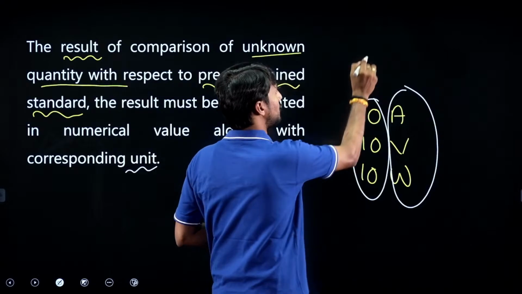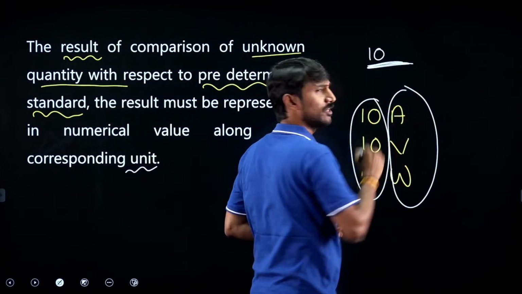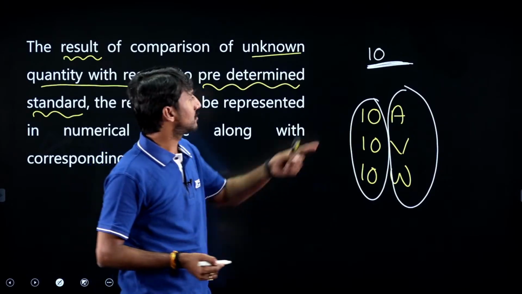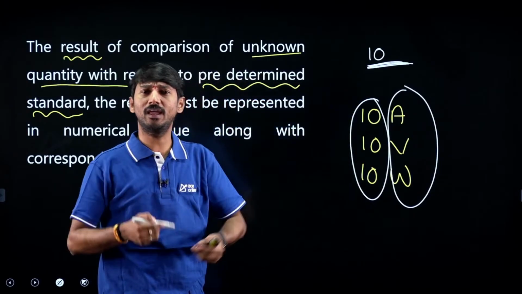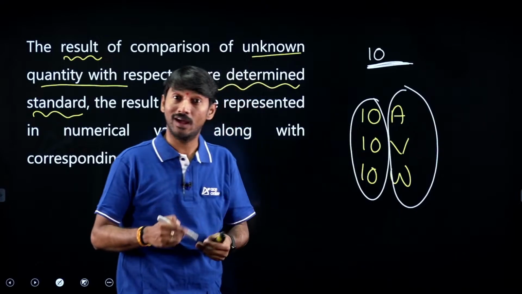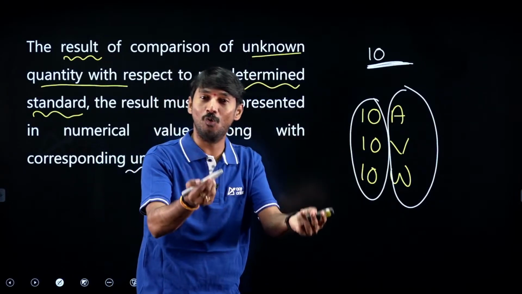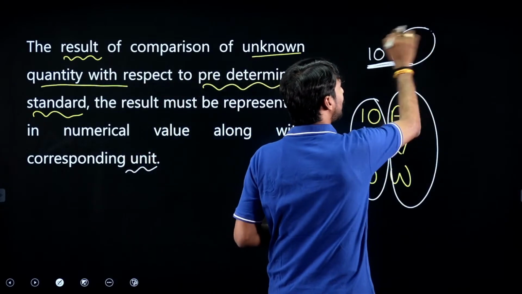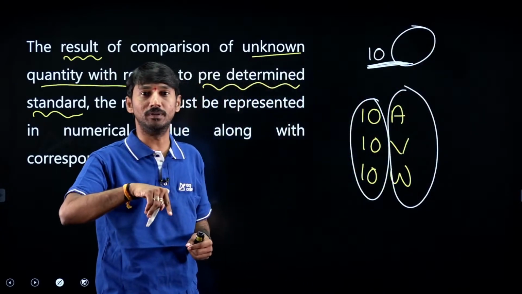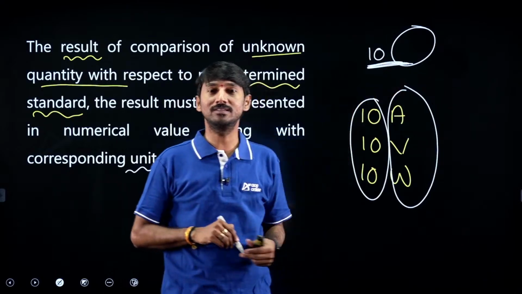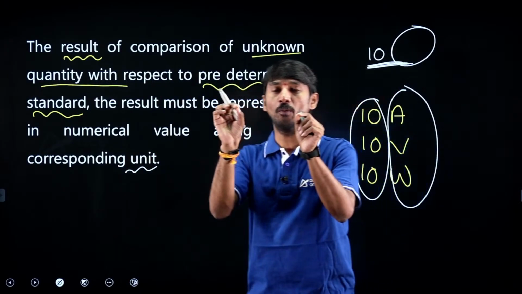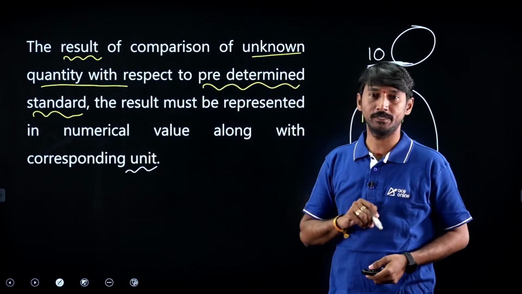Suppose I write just 10. Is the measurement process completed? No. Why? Sir, this could be 10 milliamperes or 10 kiloamperes or 10 amperes or 10 volts or 10 watts. We don't know. That is why, to complete the process, not only the number but also the unit is required. This is the basic meaning, the basic phenomenon of measurement.